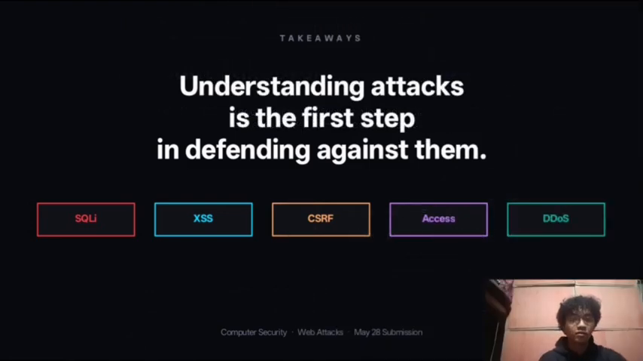So, to summarize all of it, each of the five attacks works differently and targets something different, but they all show the same thing. If developers don't think about security, people might get hurt. Millions of users will be affected and billions of dollars will be lost. So that's why understanding how these attacks work is the first step in defending against them. And I thank you.